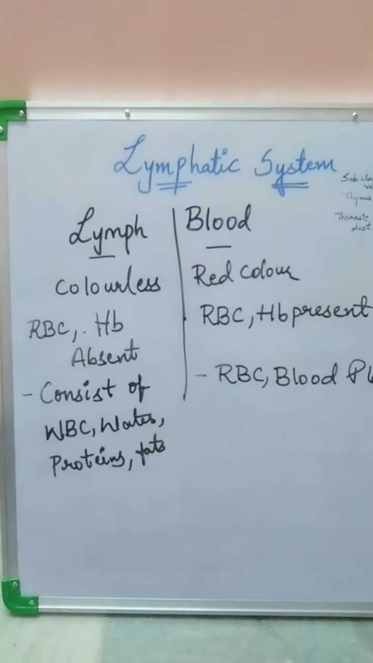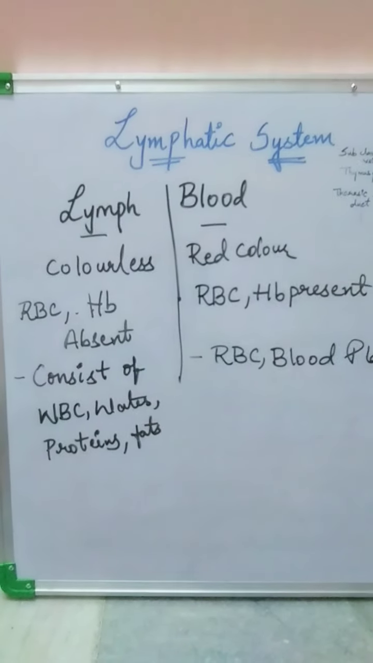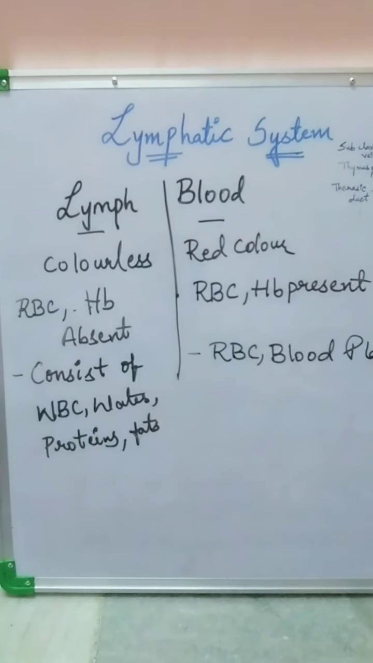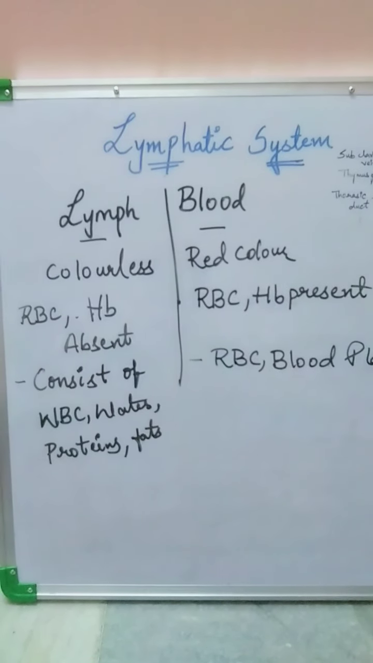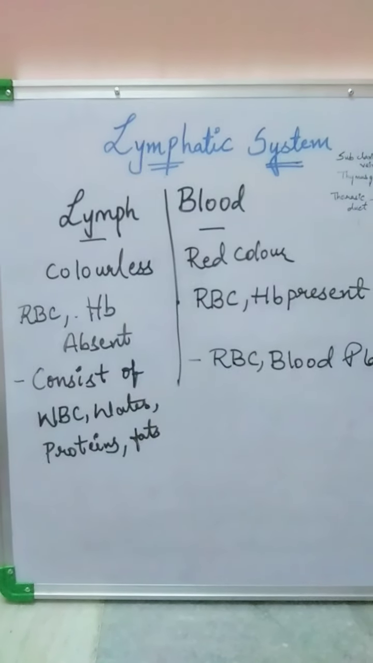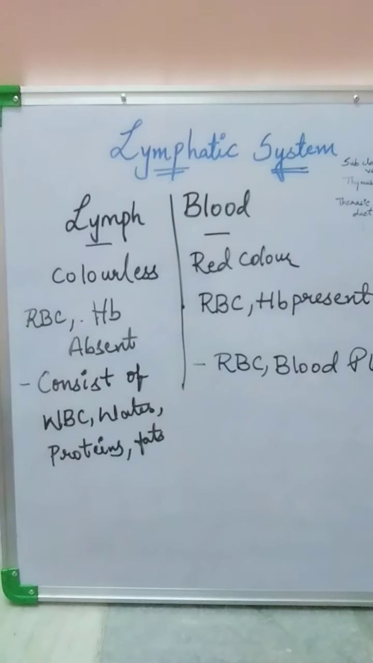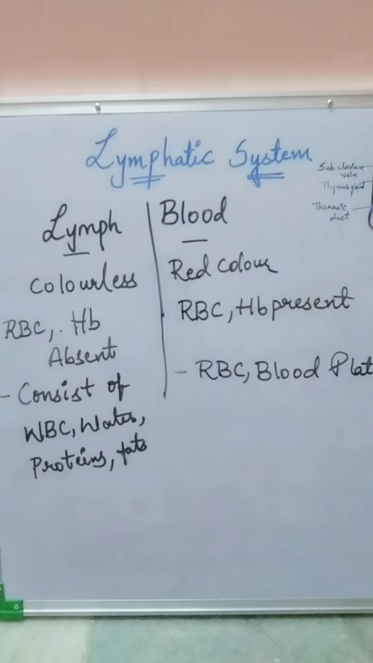Lymph is a colorless fluid, whereas the blood is red in color. RBC and hemoglobin are absent in lymph, whereas both are present in the blood. Lymph consists of WBC, water, proteins, fat, and also other essential components that need to be returned back to the bloodstream, whereas the blood consists of RBC, blood platelets, etc.